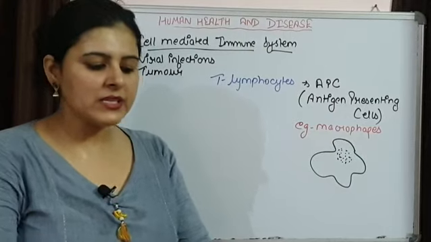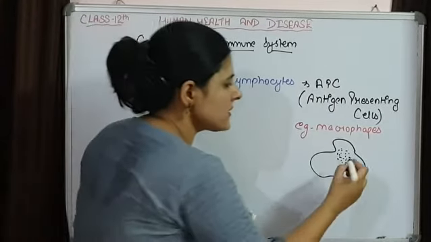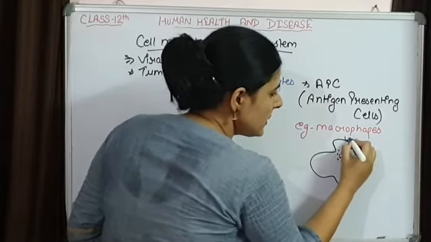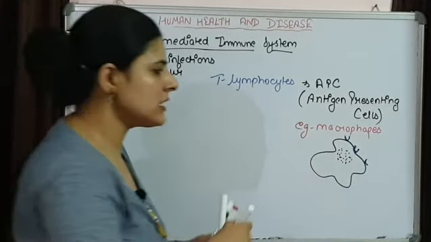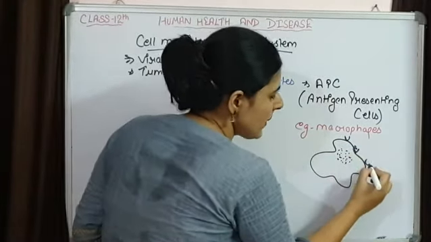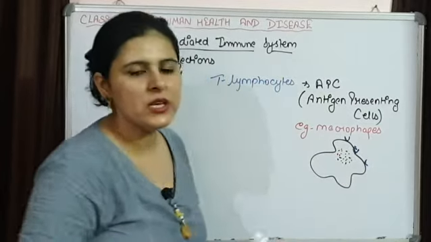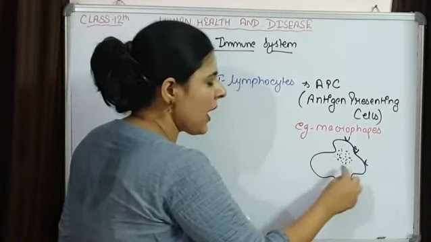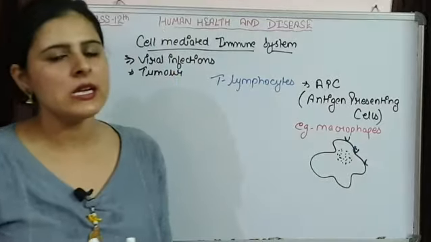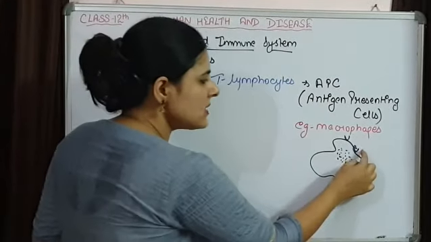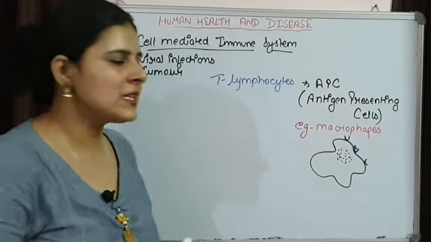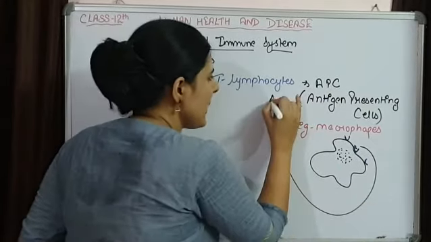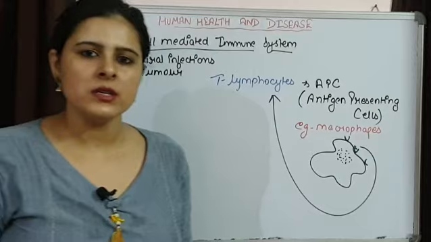They have certain complexes on their surface, and with these complexes they are going to represent a specific part, say this one part of the antigen, on their surface. This part that is represented by the macrophages will be recognized by the T lymphocytes.